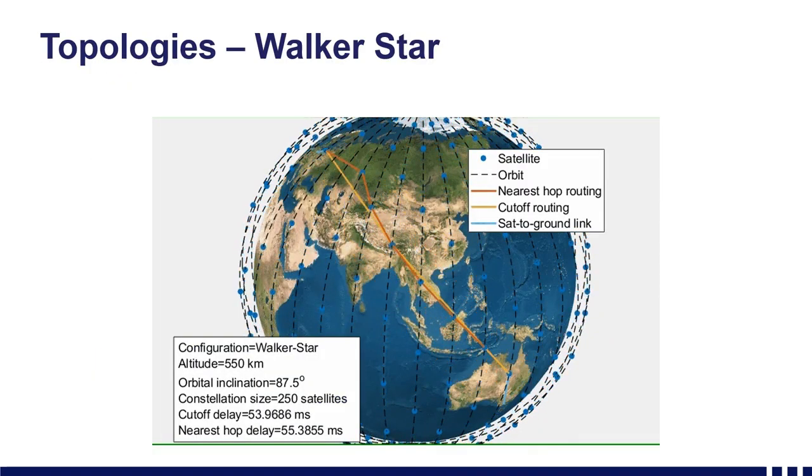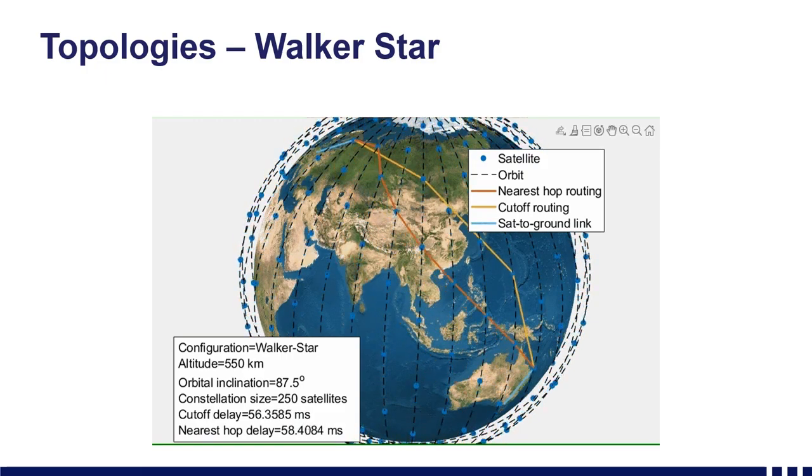Here in this slide, we just show a simulation of the Walker Star constellation, near polar orbits, showing how the links are formed and changed as the satellite moves. This link is created from Melbourne, Australia to a point in Europe.